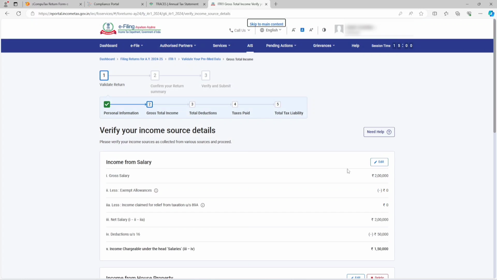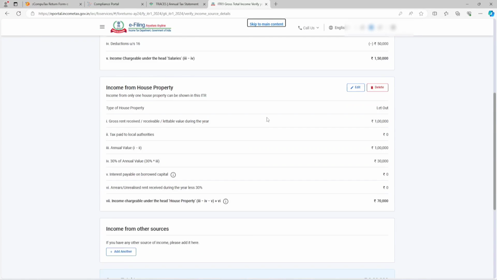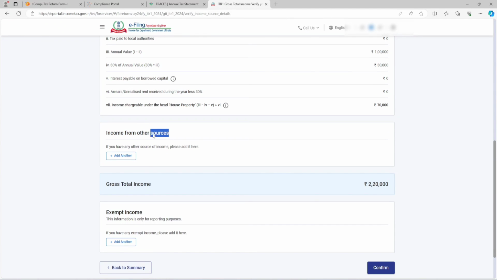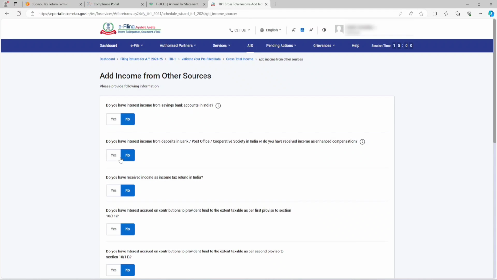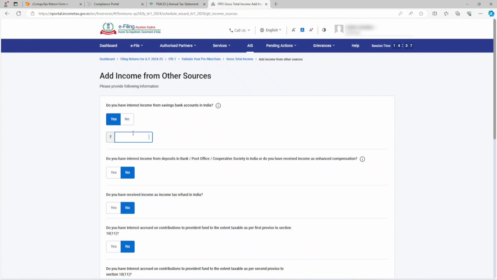Income from salary or pension we have mentioned already. Income from house property we have mentioned already. And income from other sources is also an important part of this video. Add another. First of all, it is asking, do you have any interest from savings bank account? You know very well every person in India has a savings account, at least 1, 2, 3, 4, 5, 6, 7 accounts. So if your interest is not showing in AIS and TIS, then you need to mention all the credit entries of interest by manually calculating. So we are assuming that we have only 5,000 rupees interest from savings bank account.